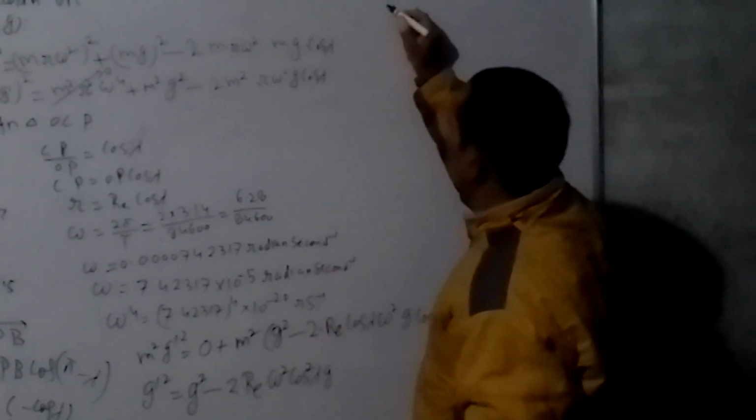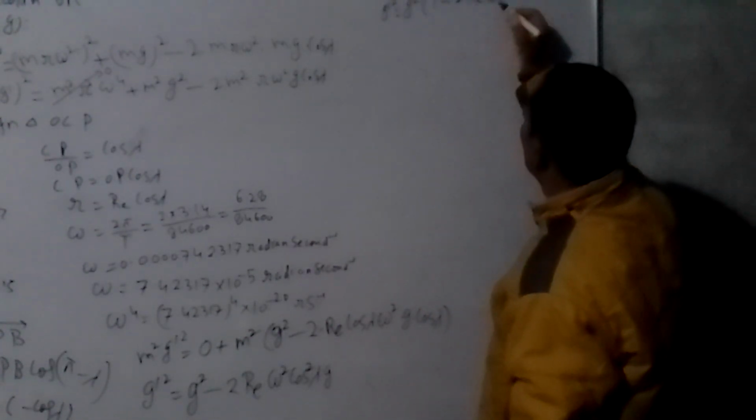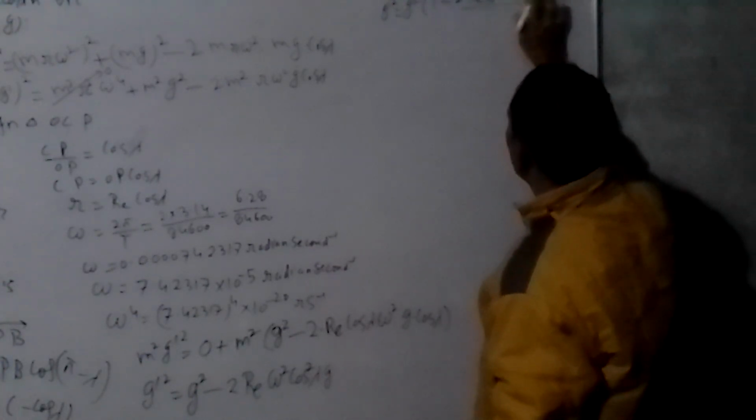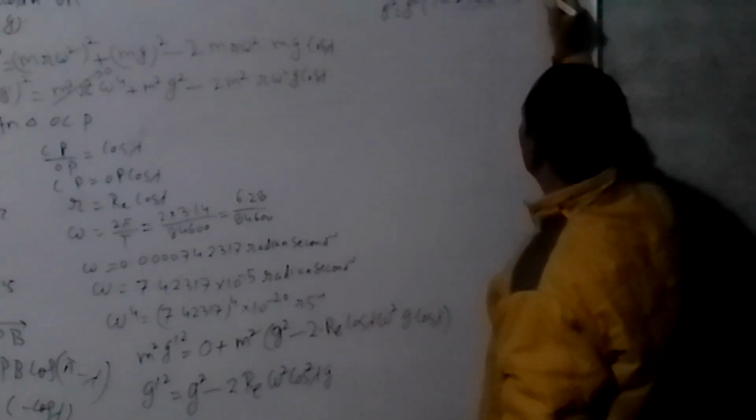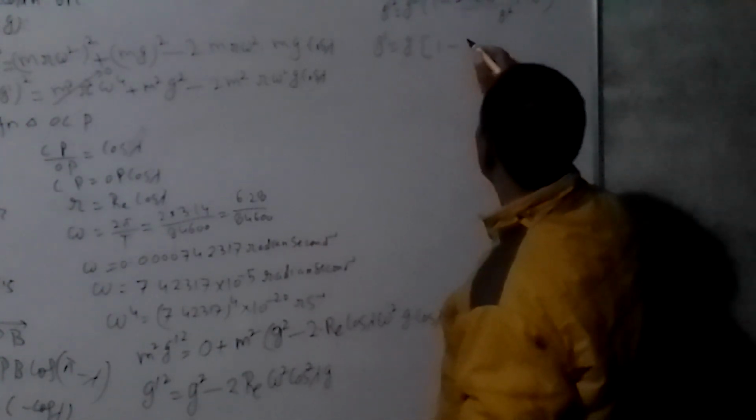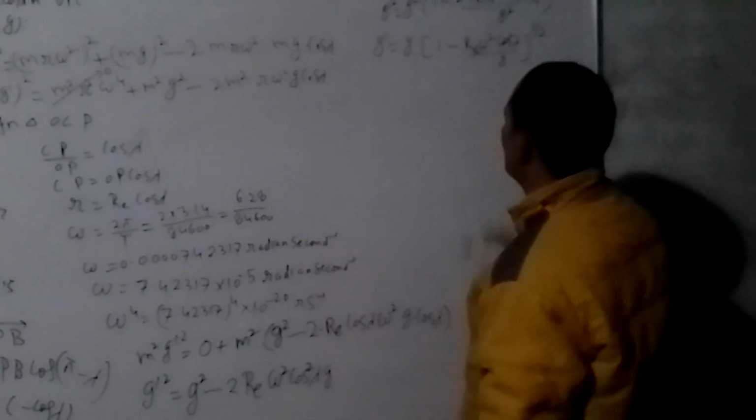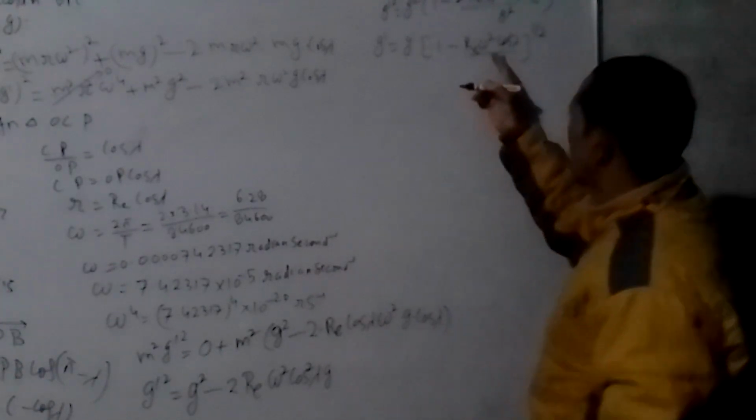Let's take g square common. So g dash square is equal to g square times (1 minus 2 R_E omega square g cos square lambda upon g square). g cancels. Okay. Take the square root on both sides. g dash is equal to g times (1 minus 2 R_E omega square cos square lambda upon g) raised to power half.